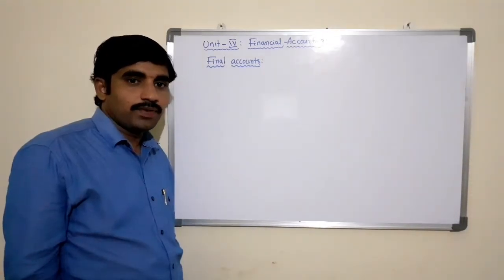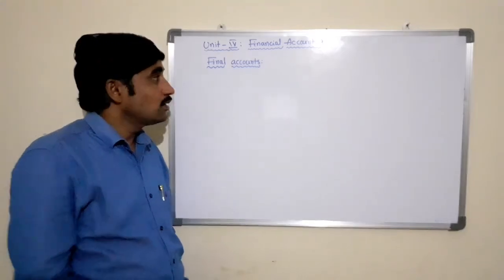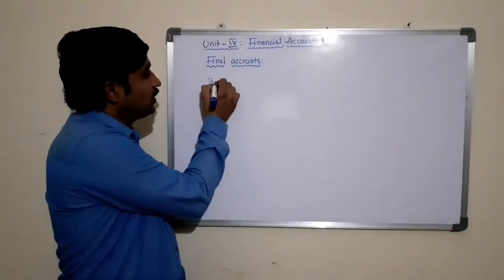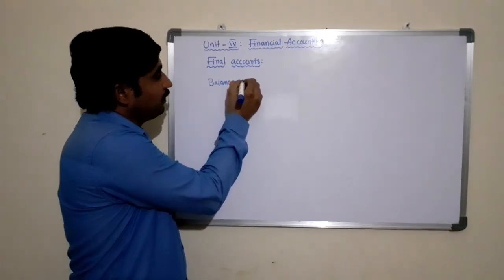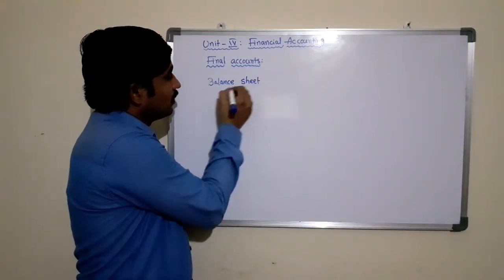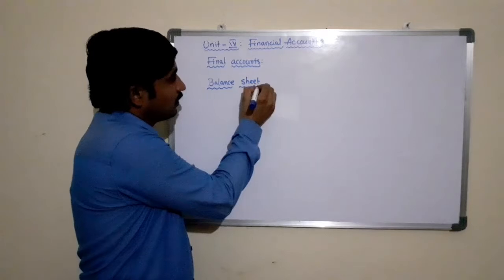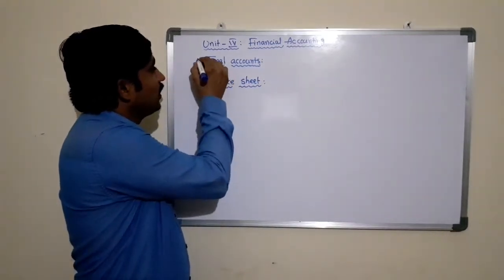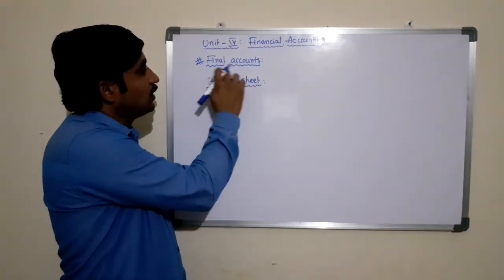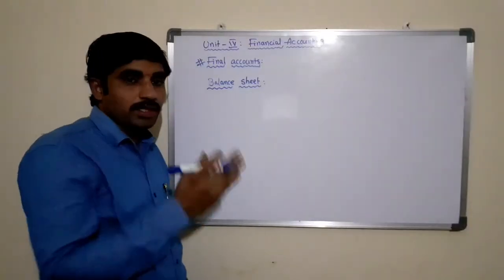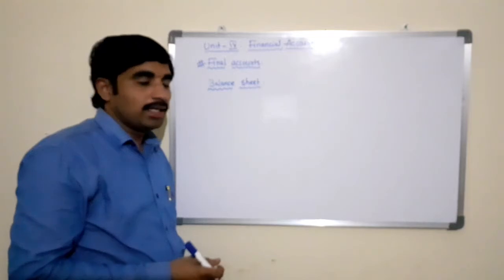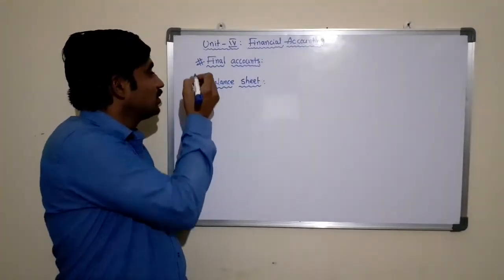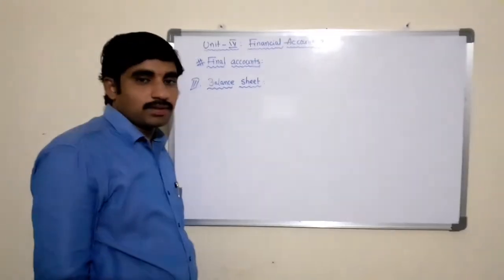The third stage of final accounts is the balance sheet. The balance sheet is the third stage of final accounts, which is the fourth stage in the accounting cycle. As we discussed, final accounts comprise three stages: the trading account, the profit and loss account, and the balance sheet.